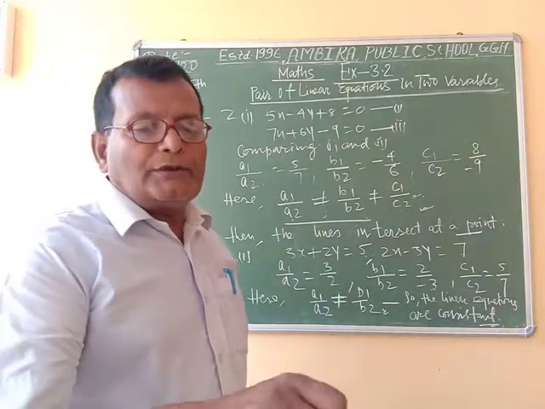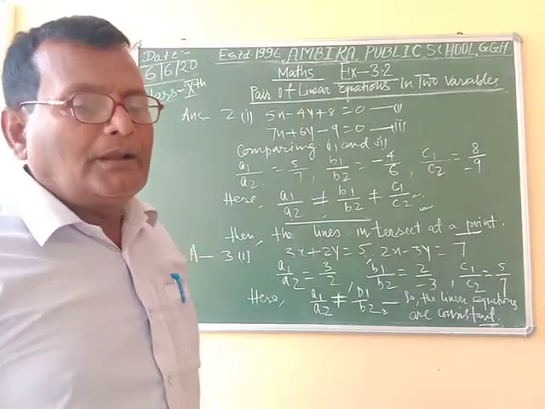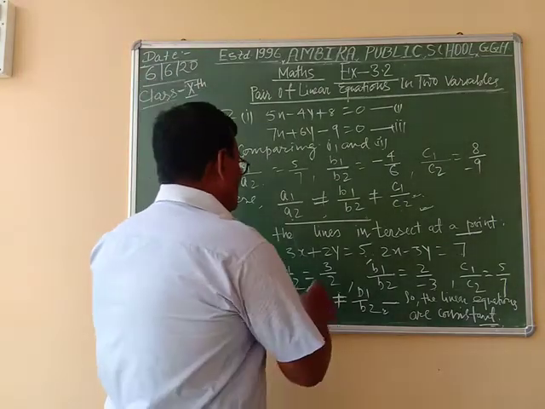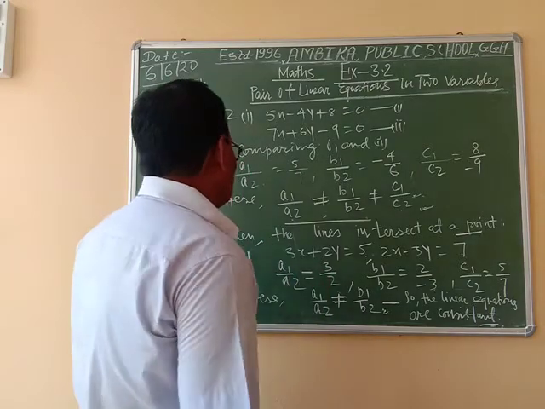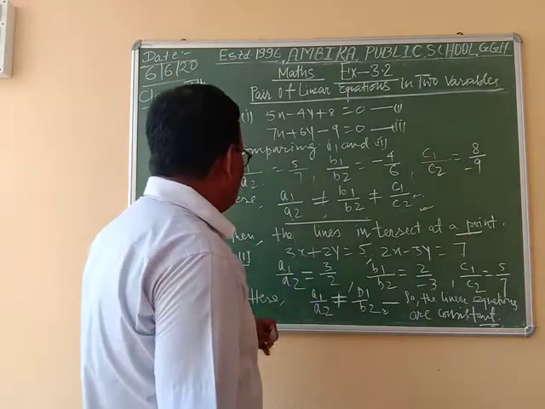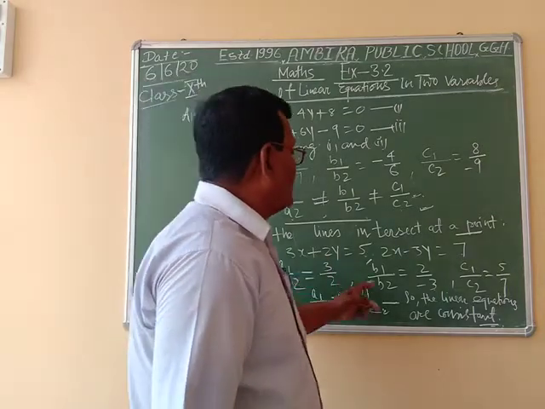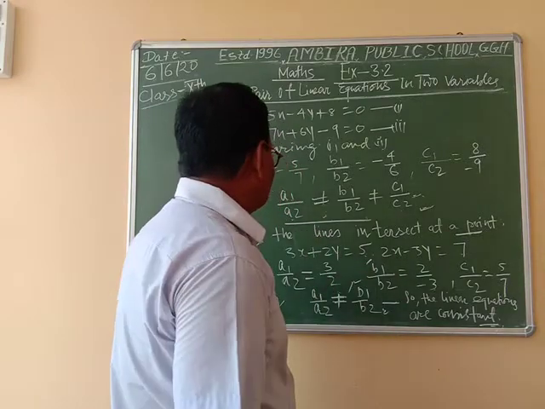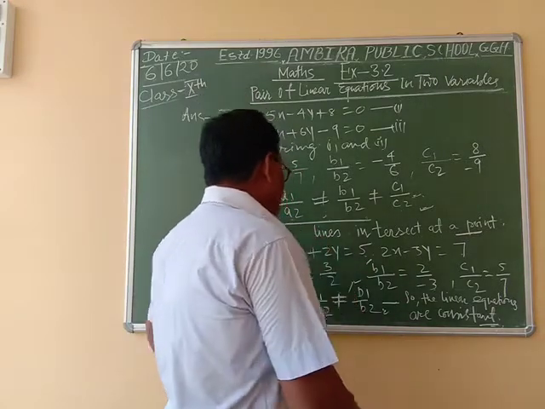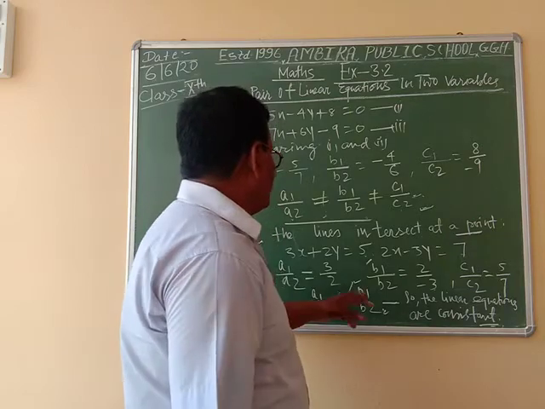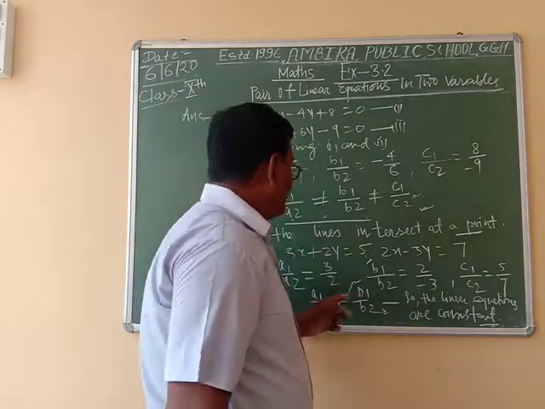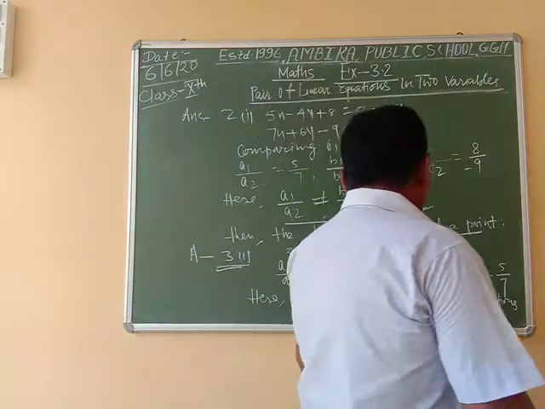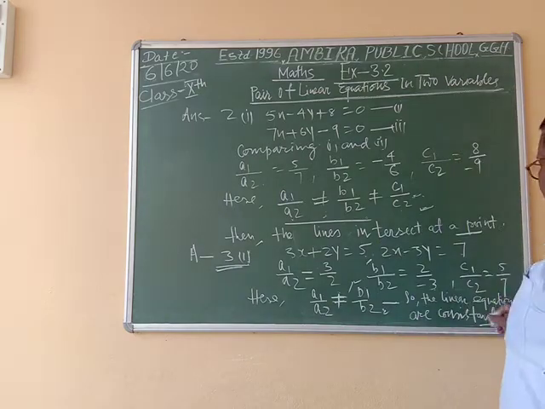Now similarly you will solve questions 2, 3, 4, 5 of question number 3. You can solve in this way. At first you will find the ratios A1 by A2, B1 by B2 and C1 by C2, and you can compare the ratio of A1 by A2 with B1 by B2. If A1 by A2 is not equal to B1 by B2, then you will write the answer: the equations are consistent.